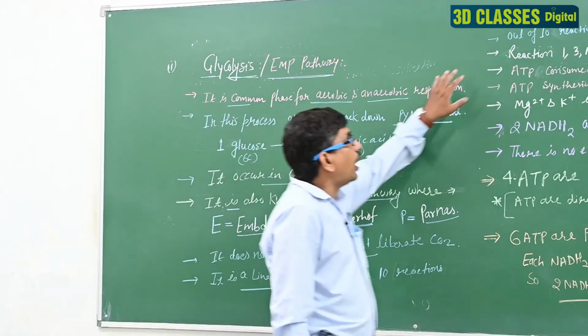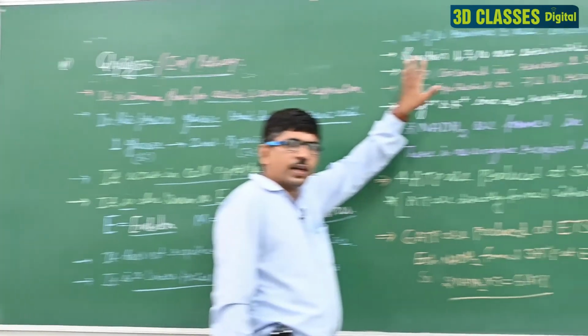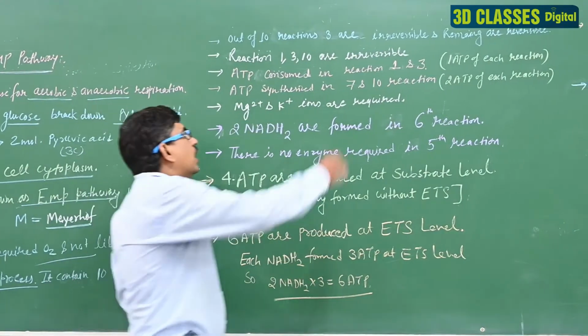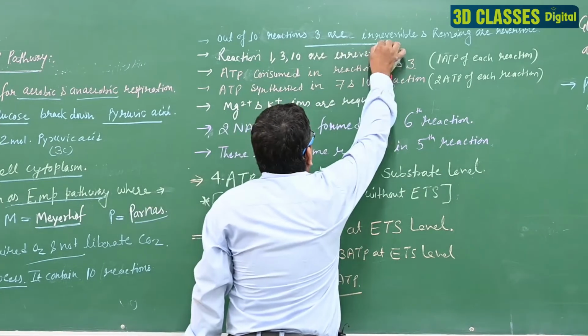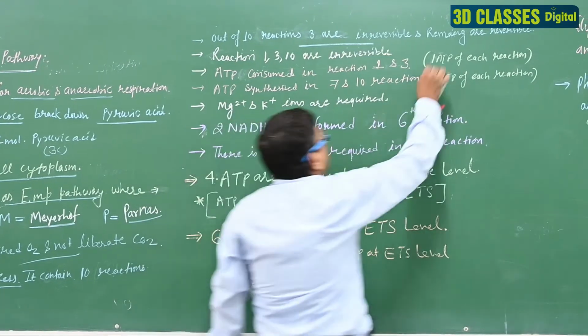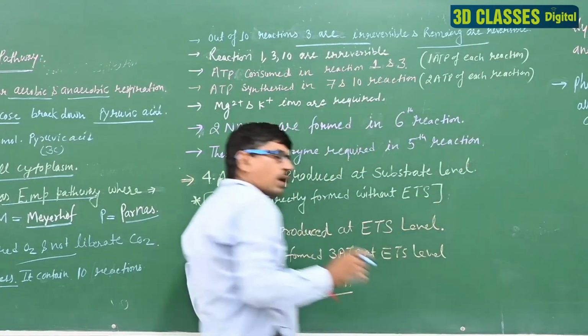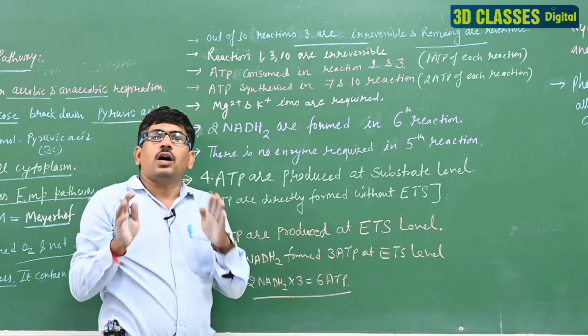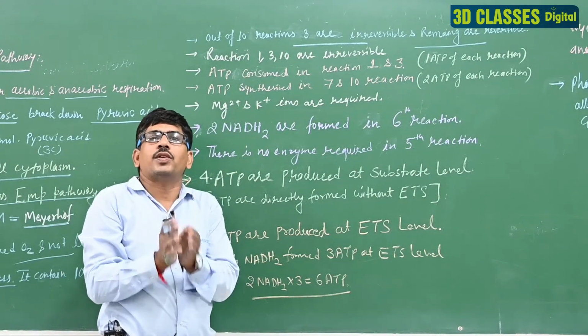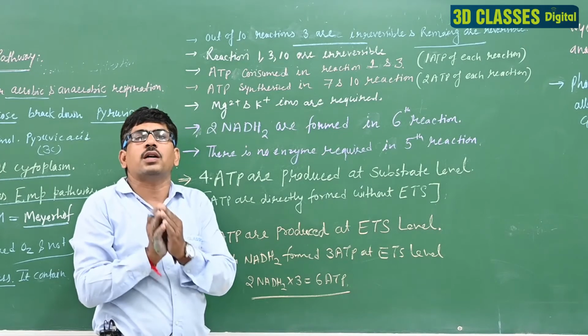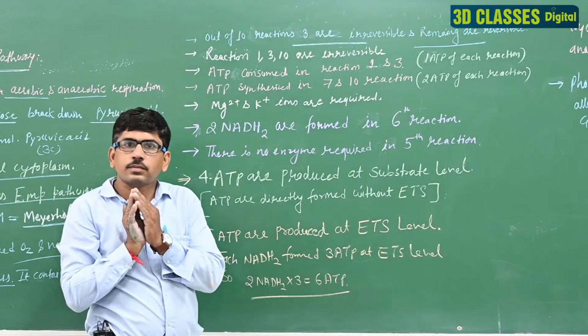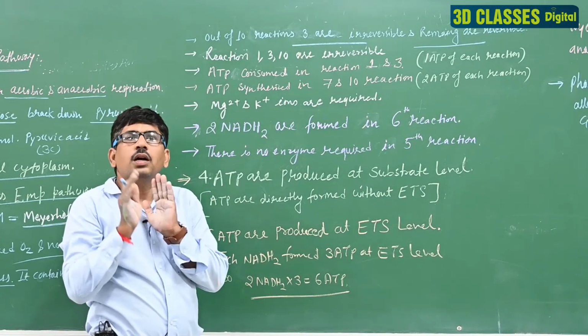So students, the glycolysis process is complete in 10 biochemical reactions. Out of 10 reactions, 3 are irreversible and the remaining 7 are reversible.